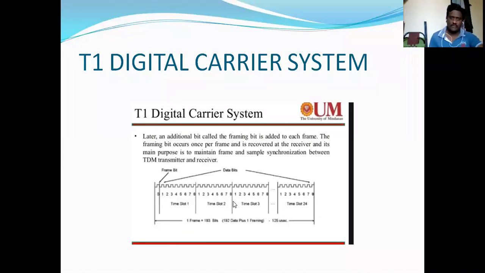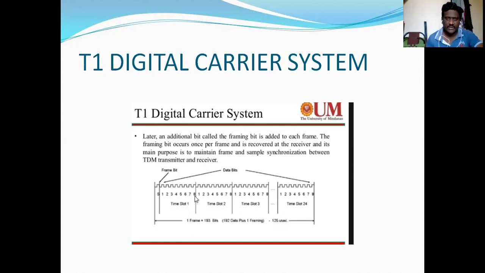Here this is the additional bit in the complete frame, which is called the framing bit. That framing bit is added to each frame. This entire thing is represented as a frame.